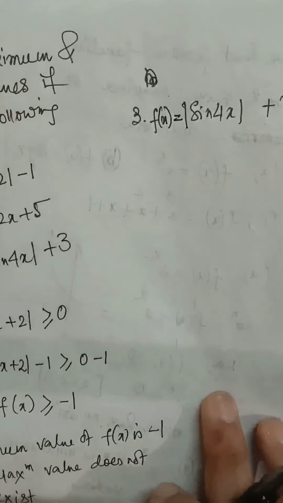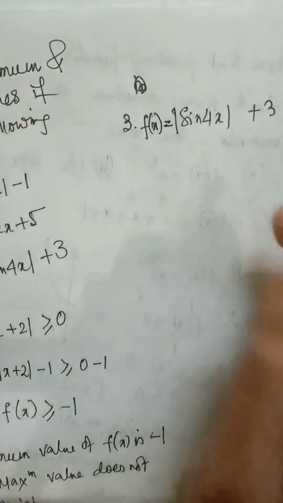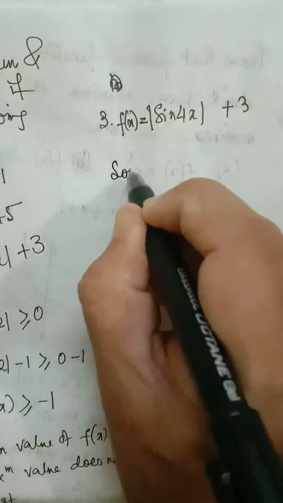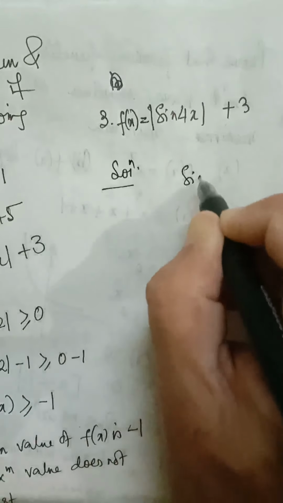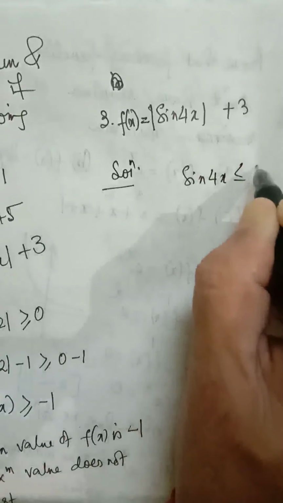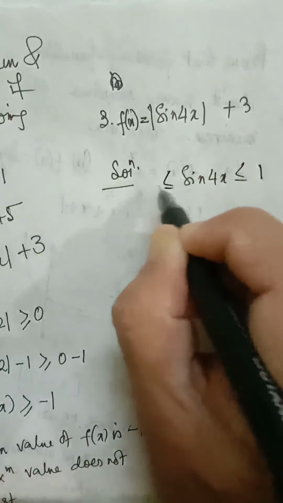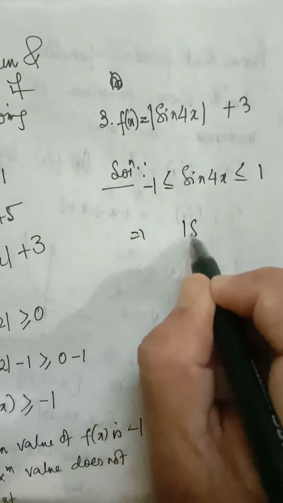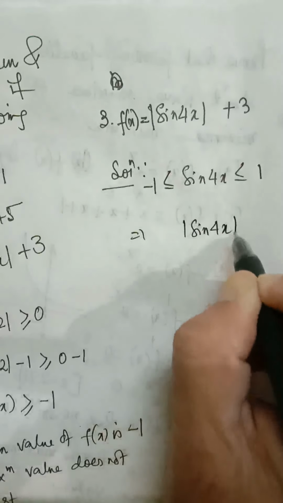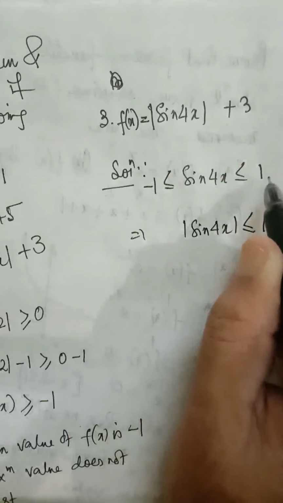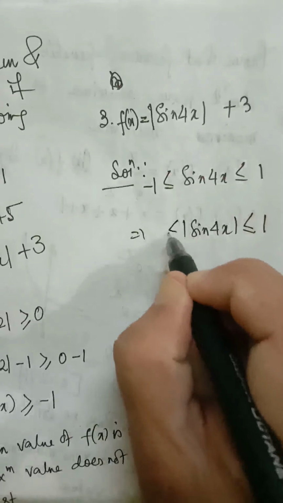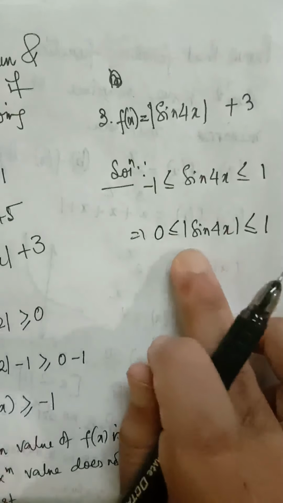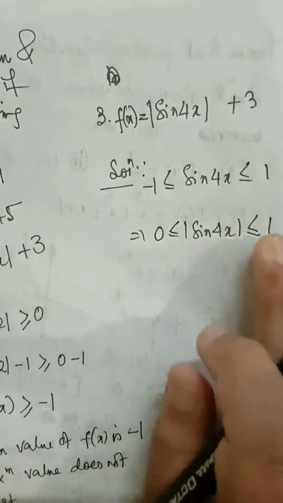Our third question is modulus of sine 4x plus 3. We have to find its maximum or minimum value if it exists. First of all, we will write sine 4x. Its maximum value is +1, minimum value is -1. Next step, if we take modulus of sine 4x, it will be less than or equal to 1 because modulus of -1 is 1. But as modulus cannot be negative, its minimum value will be 0. Modulus of sine 4x lies between 0 and 1.